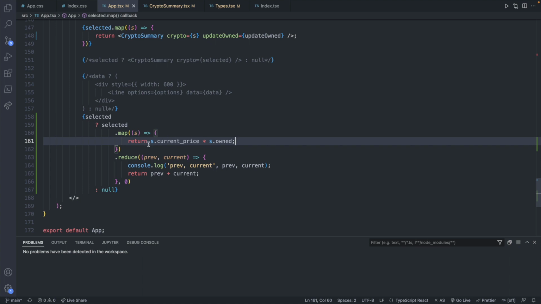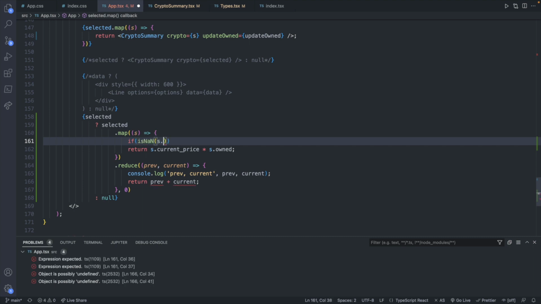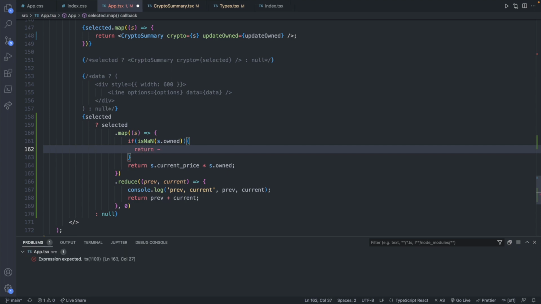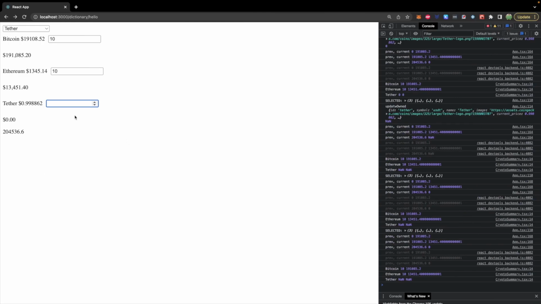which we can then not aggregate and add up in the reduce. So what we can do is actually just create a little condition and say if it's not a number, ignore it, or just return 0. So we will go in here and say if is not a number s.owned, we will then return 0. Otherwise, we will return the multiplication of owned and current price. Let's check it out now, and we leave this empty and we still get a total value.